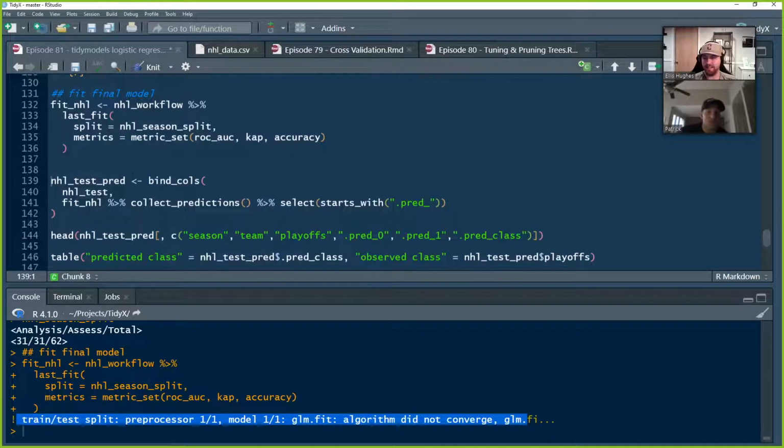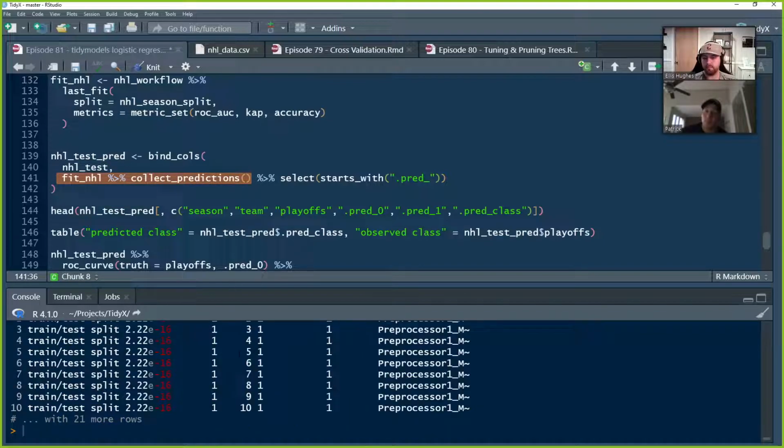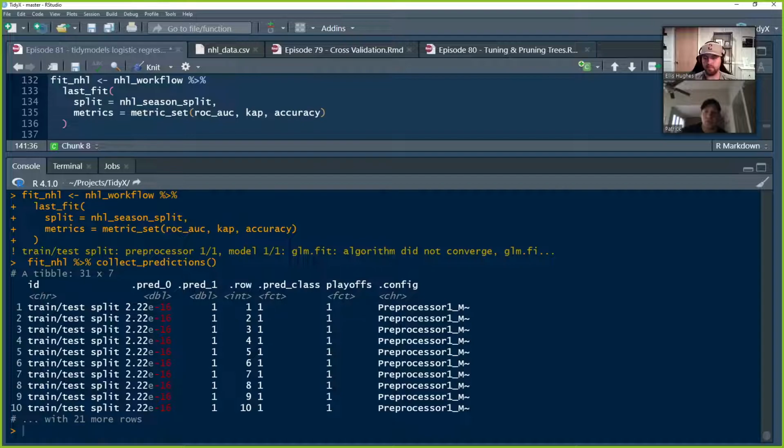Let's throw some predictions on this. We're going to bind_cols. So we're going to take our NHL test set, our test data. We're going to take the fit NHL. So this is the model fitted. We're going to collect the predictions. So this is all the predictions in a nice little tibble there. You can see each one.